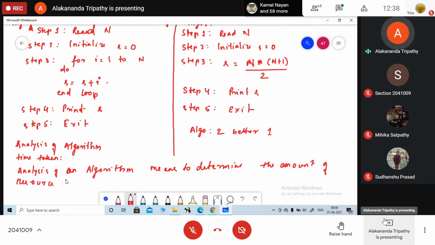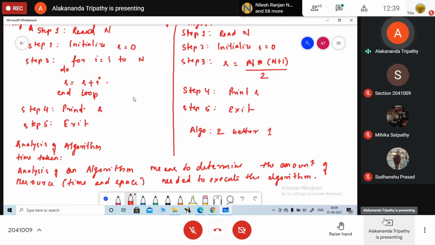Resource can be your time or space. Okay, how much time is needed and how much space is also needed.